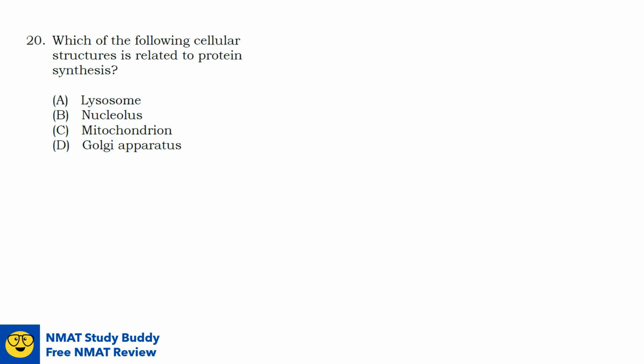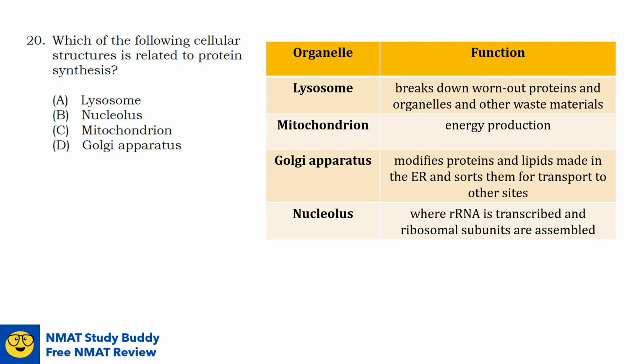Question number 20. Which of the following cellular structures is related to protein synthesis? Is it lysosome, nucleolus, mitochondrion, or the Golgi apparatus? Let us now put their functions in a table. For lysosome, its function is to break down worn out proteins and organelles and other waste materials, so it's mainly for recycling. Mitochondrion is for energy production, that is why it's called the powerhouse of the cell. Golgi apparatus is for modification of proteins and lipids made in the endoplasmic reticulum and sorting them for transport to other sites, such as the plasma membrane.